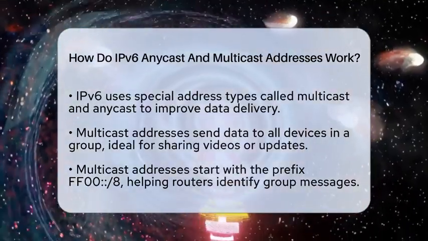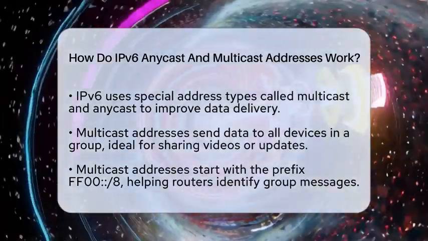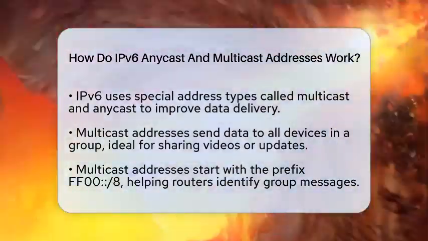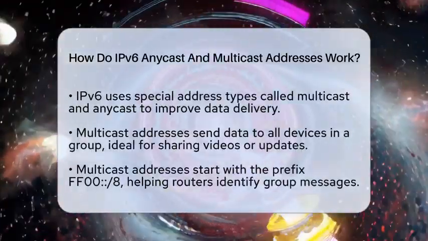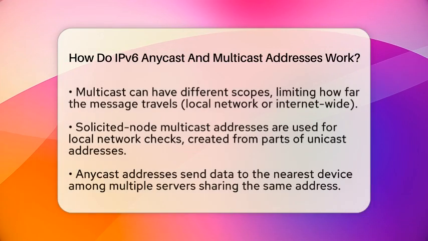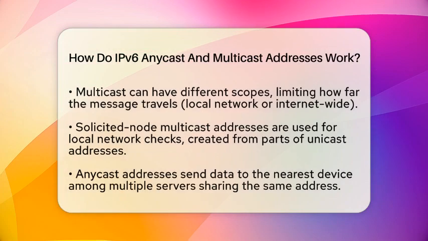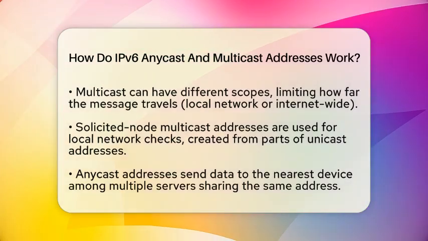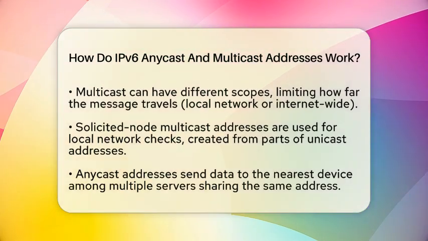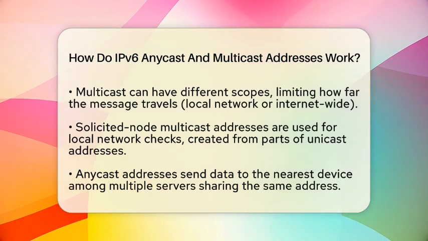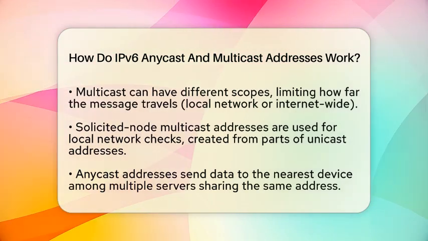Multicast addresses always start with the prefix FF00/8, which means the first 8 bits are all ones. This helps routers recognize that the packet is meant for a group, not a single device. Instead of broadcasting to everyone, Multicast sends data only to those who want it, saving bandwidth.